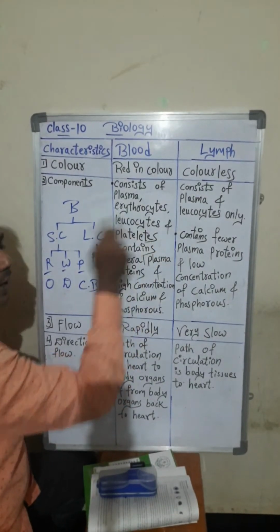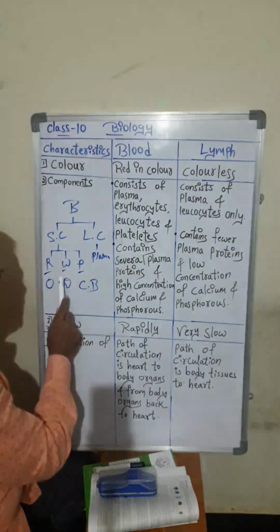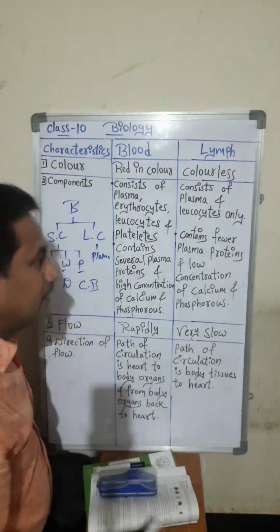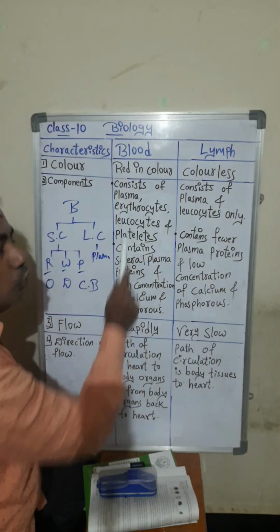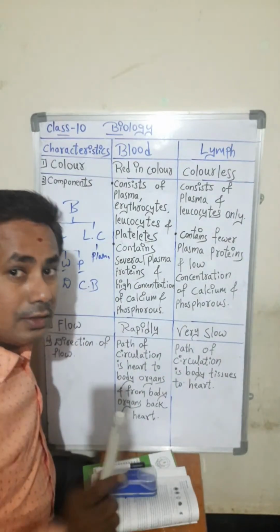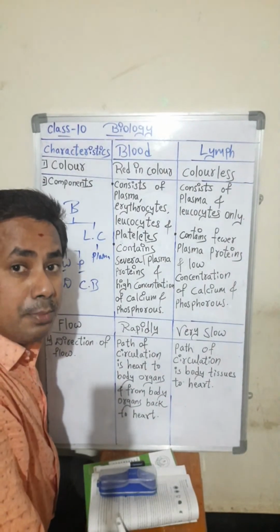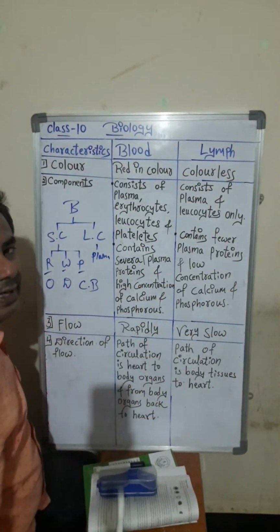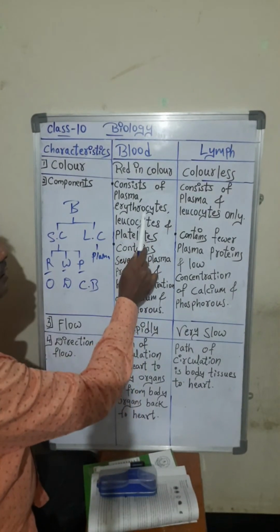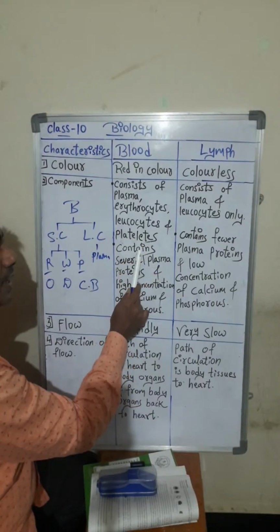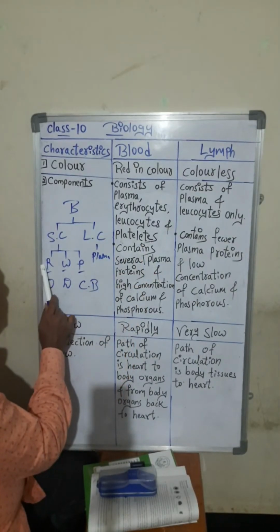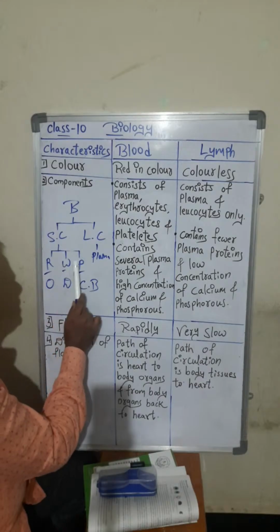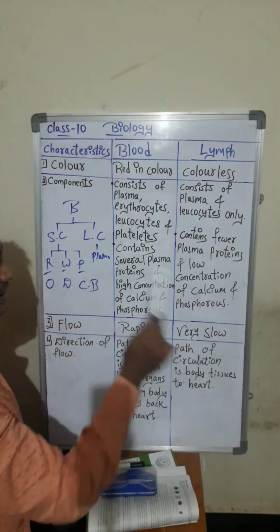Sir, what do you mean by erythrocytes? Erythrocytes are nothing but RBC. Erythrocytes are RBC, leukocytes are WBC. Another name is there, you have to remember, very very important. RBC, WBC and platelets: plasma, erythrocytes, leukocytes, platelets.